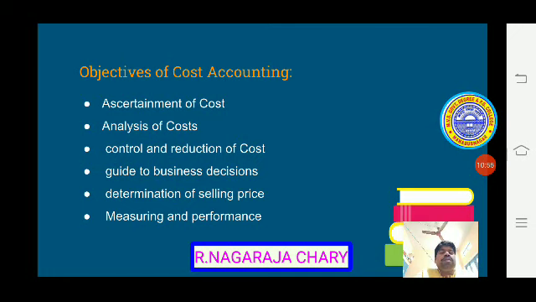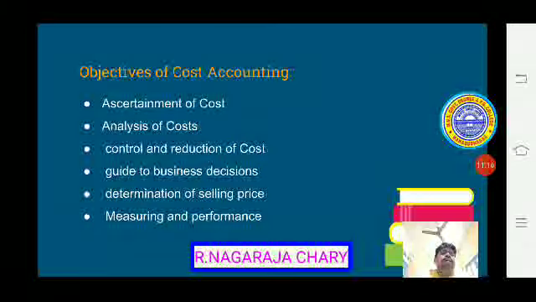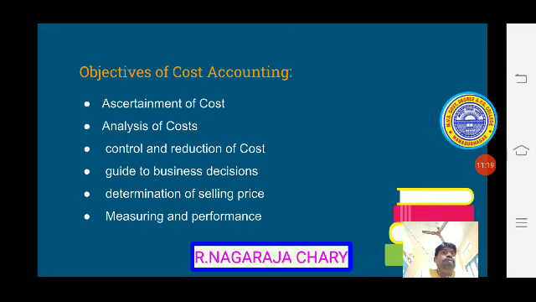While producing the products. So next, analysis of cost. In cost we have three elements: material, labor and overheads. There will be a classification of how much expenditure is incurred on material, on labor, on overheads. Based on that, sometimes unwanted expenditure may be incurred, and that is to be eliminated in future. So the analysis of cost is required from the elements point of view, the production point of view and the functions point of view.